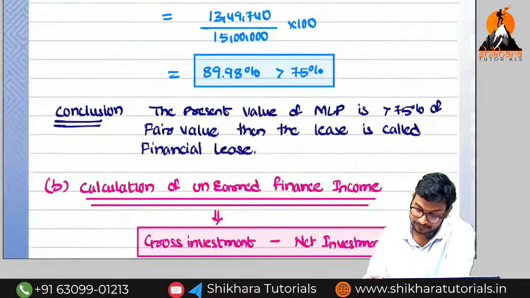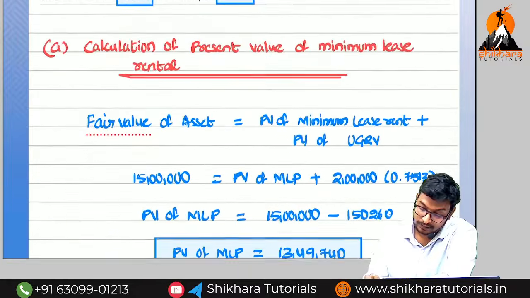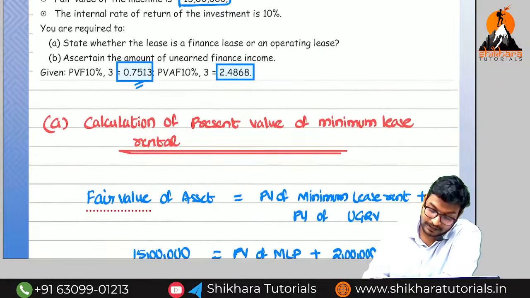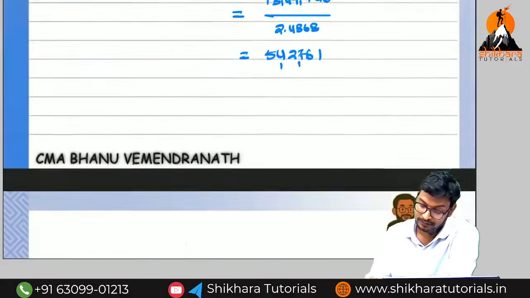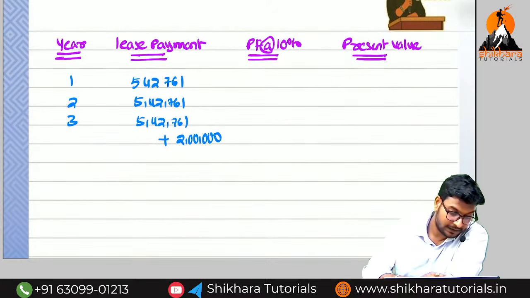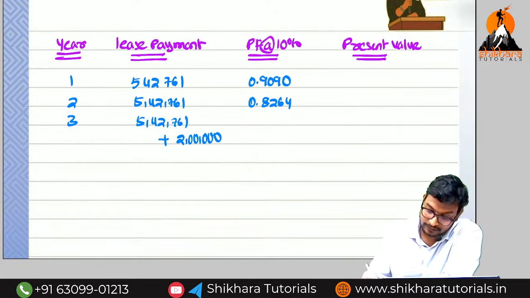10 only, no problem. So how many fraction digits are they taking? 4. We have to take 4 here also. So 1 divided by 1.1 equal to 0.9090, equal to 0.8264, and again press equal to, or you can take that value also, 0.7513.